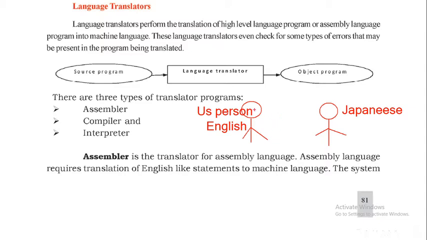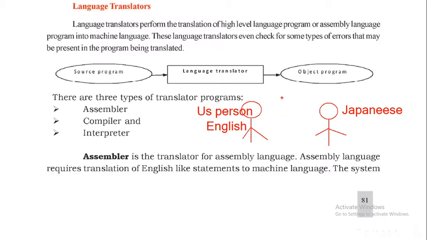But while he is speaking, he cannot understand the Japanese person. Okay, now why? The English language is different, the Japanese language is different. So two different languages, right? So this language cannot be understood by him, and also he cannot understand the Japanese language. So what happens? Miscommunication. The communication gap arises, right?